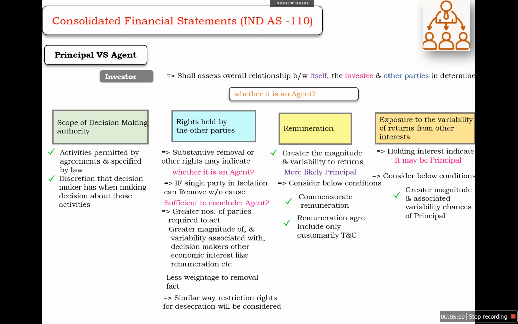Again in a similar way, the greater the magnitude and variability, the higher the chances of principal, and whether its exposure is different from others and might influence its actions. So when judging whether a party is acting as an agent or principal, we need to check all these four factors and give different weightage to each factor based on the situation of the case.